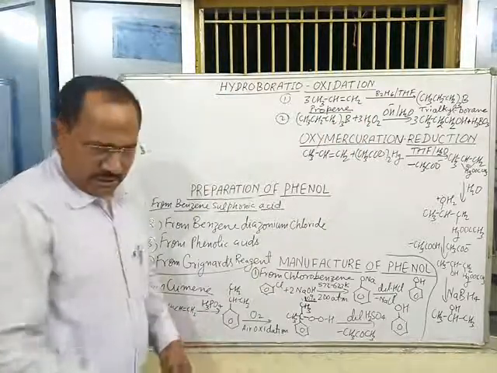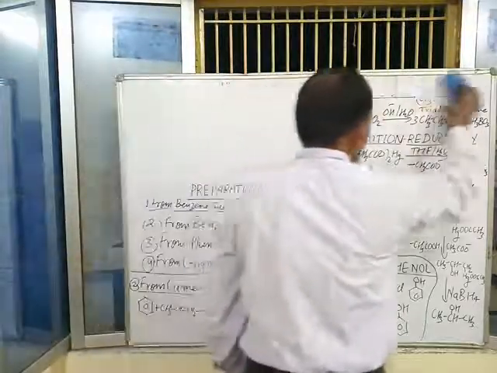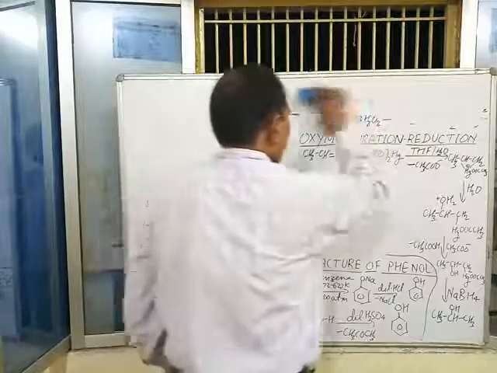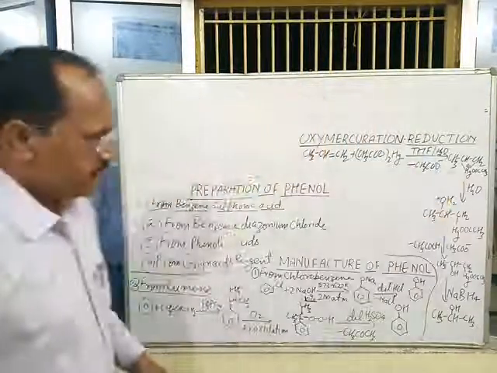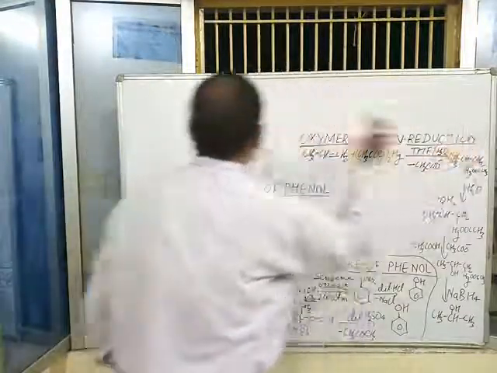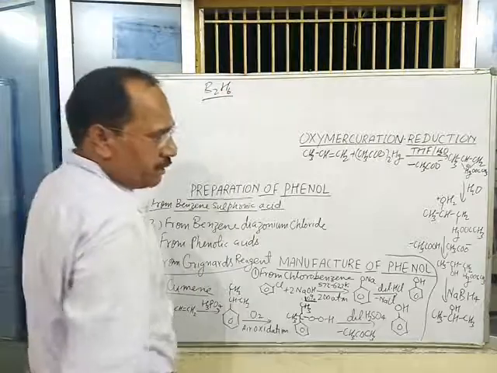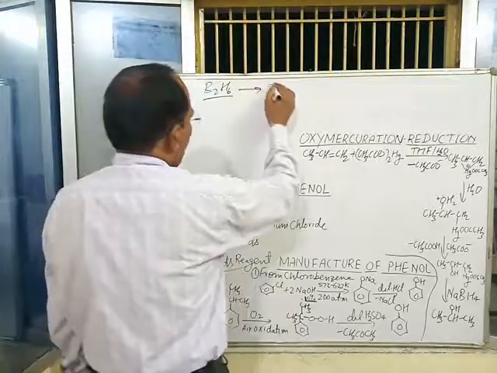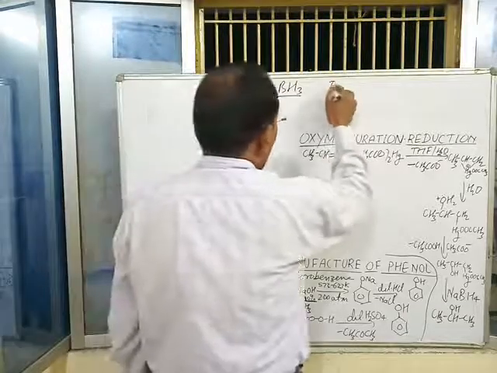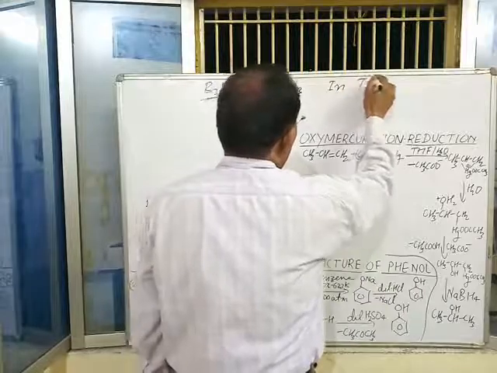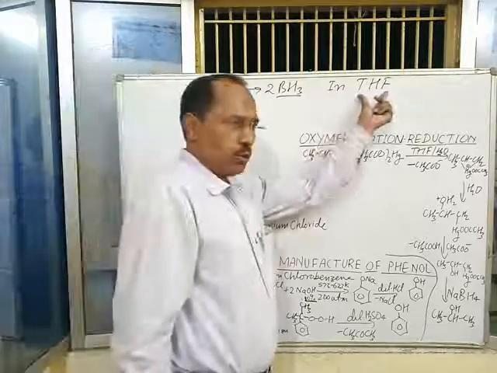The detailed mechanism of this reaction can be written as follows. First of all, diborane is an electron deficient compound. B2H6 is an electron deficient compound which forms BH3 in THF, tetrahydrofuran. The role of tetrahydrofuran is this.